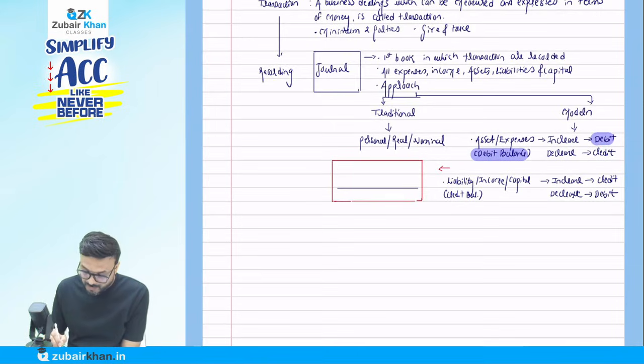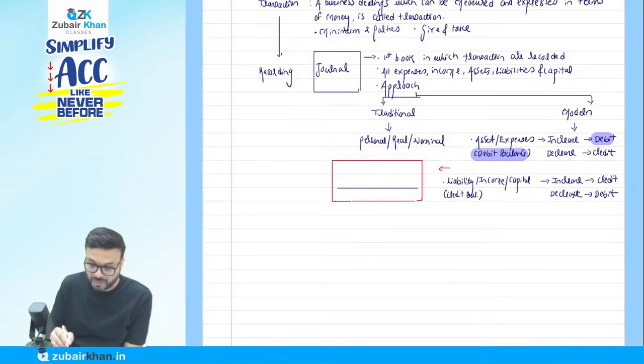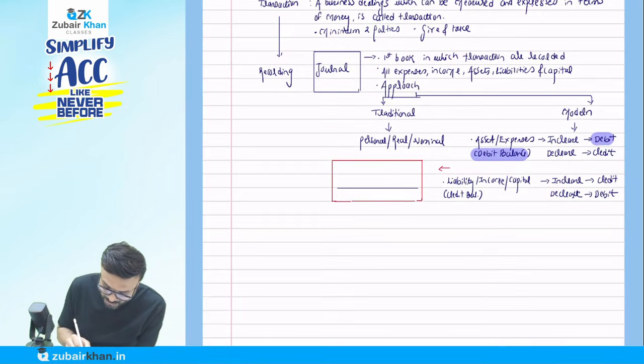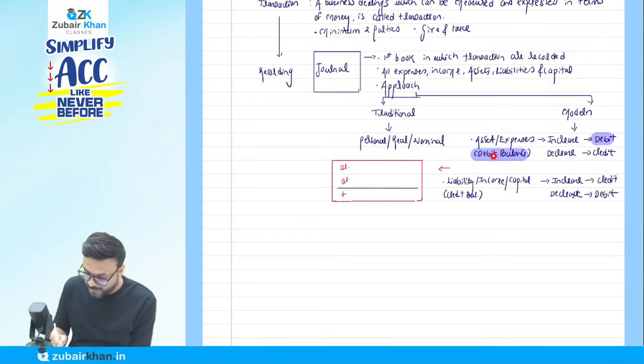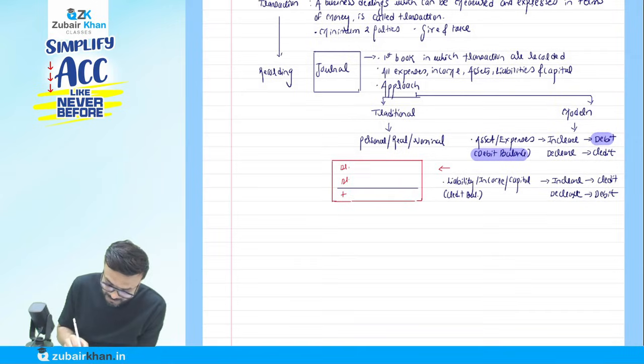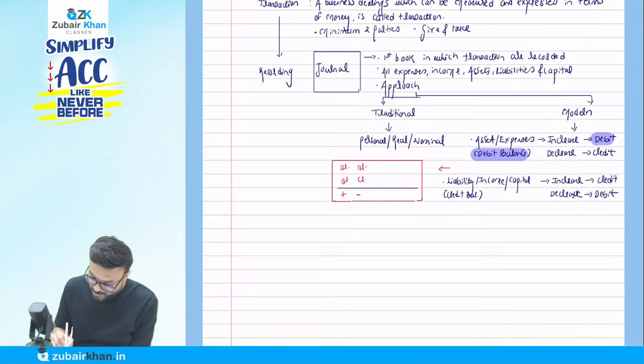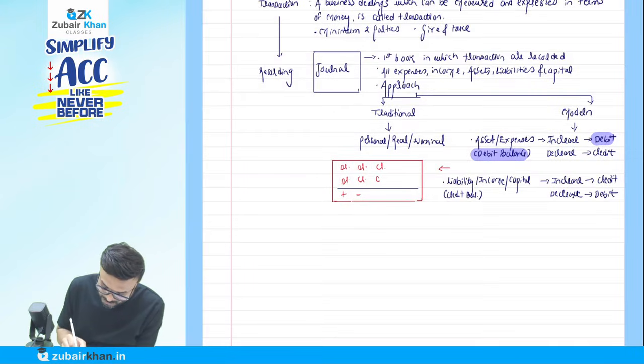Now, debit and credit: when we do accounting, debit we add, and if there is a debit and credit, then we deduct. Credit, we will add.